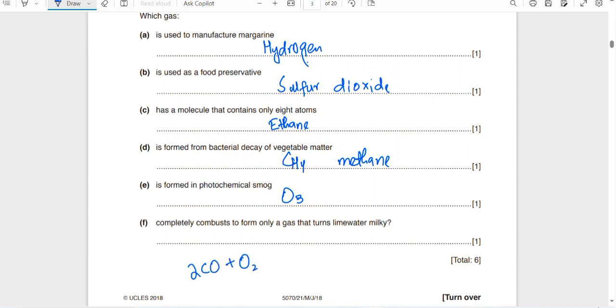This is called incomplete combustion because it has only one oxygen. When complete combustion takes place, it produces only one type of gas, carbon dioxide, which turns the lime water milky. When you pass carbon dioxide through lime water, milky precipitates are formed. So which gas combusts to form the only gas that turns lime water milky? That is carbon monoxide.